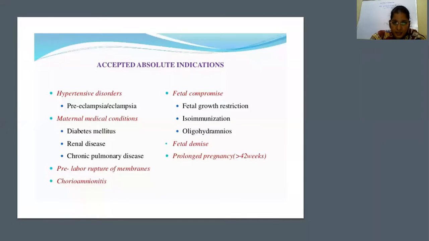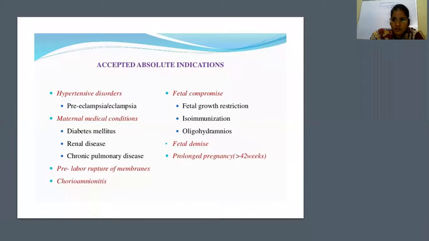Next are maternal medical conditions like diabetes mellitus, renal disease, chronic pulmonary disease. And another most important is pre-labor rupture of membranes. Here you have to know the difference between pre-labor rupture of membranes and early rupture of membranes. Pre-labor rupture of membranes means the patient has lost the amniotic fluid even before she is in labor. And what is early rupture of membranes? The patient is in latent or active phase of labor and she has lost the membranes. In both the conditions, the pregnancy outcome must be decided within 24 hours.